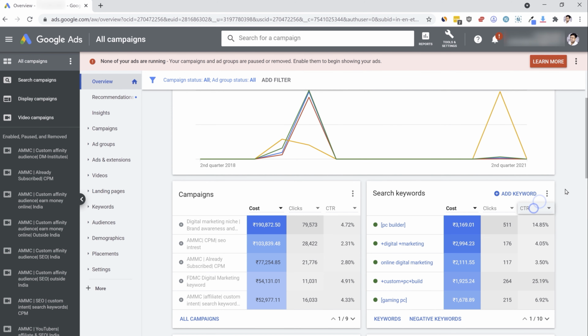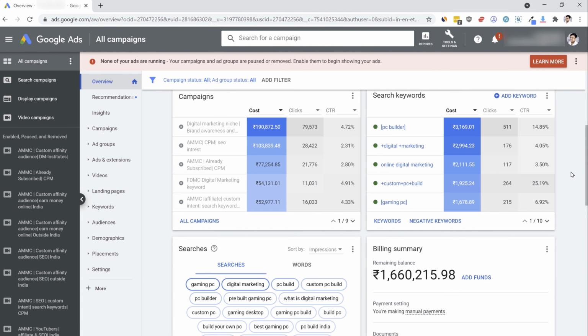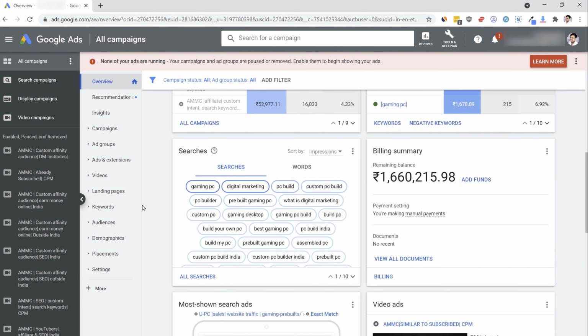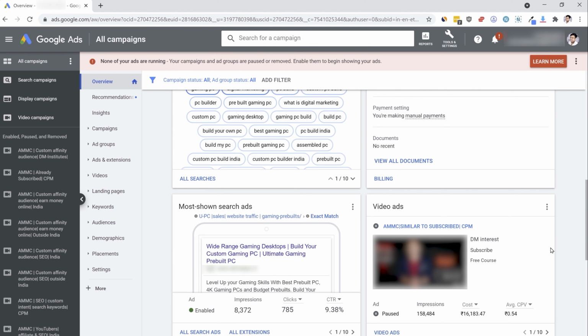The cost, the clicks, the CTR, everything is customizable. These are all the different searches people were making. Gaming PC, build your own PC, gaming keywords, etc. What is digital marketing? The remaining balance in our account is approximately $20,000 that is already in the account and still to run. Then the most shown search ads, the video ads that we were running, the cost, impressions, etc. So all these metrics will be available to you on your dashboard once you start running ads.